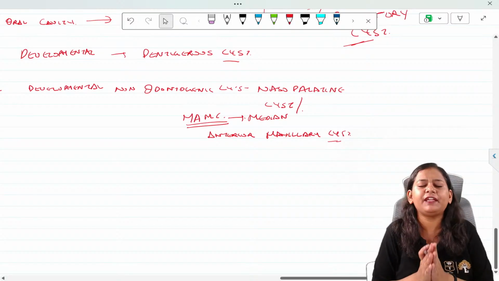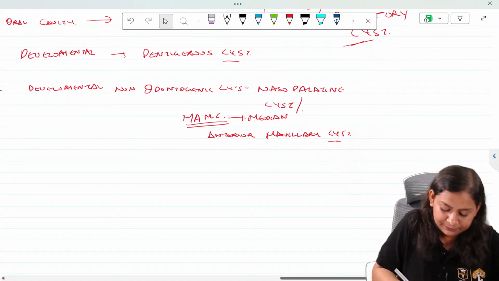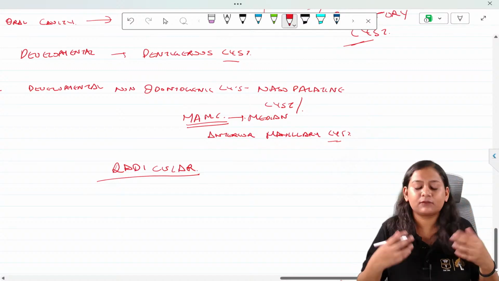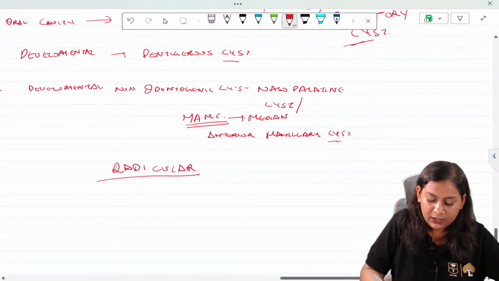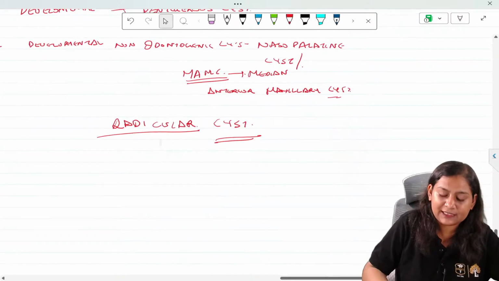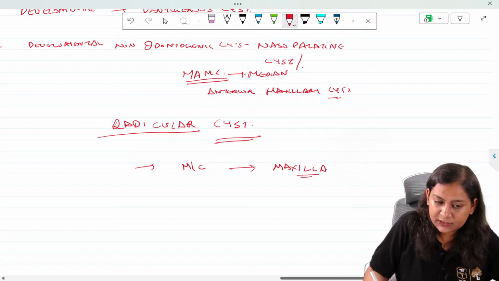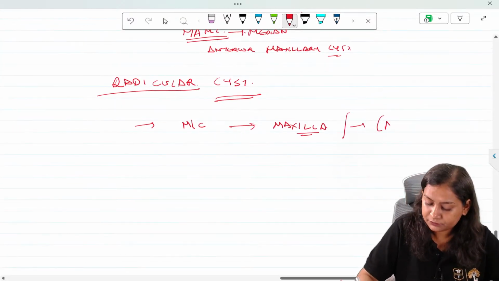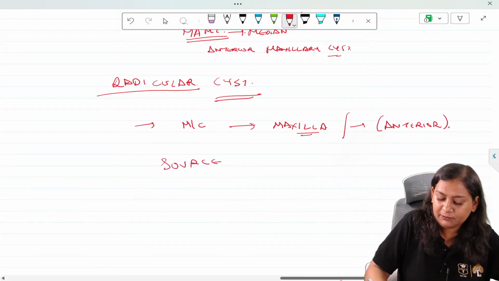Now first of all, very important. Radicular cyst is most commonly seen in the maxilla, because a question has already come on this. That is why I am stressing it. I have been discussing these notes again and again, but still students sometimes go wrong. Radicular cyst, most commonly seen in maxilla, and that too in the anterior part of the maxilla.